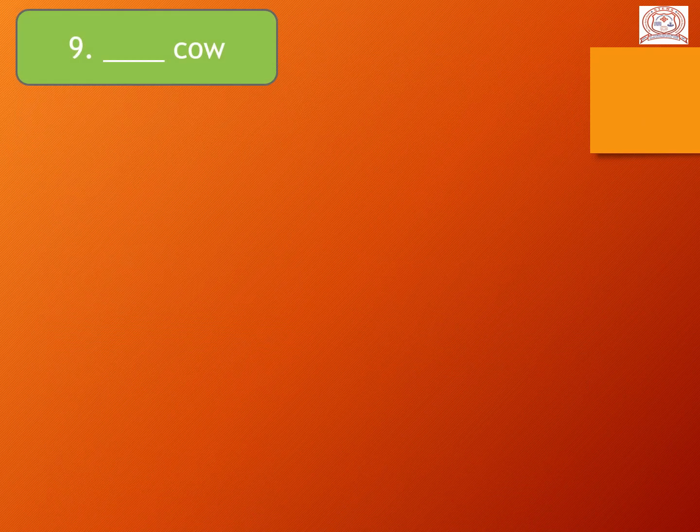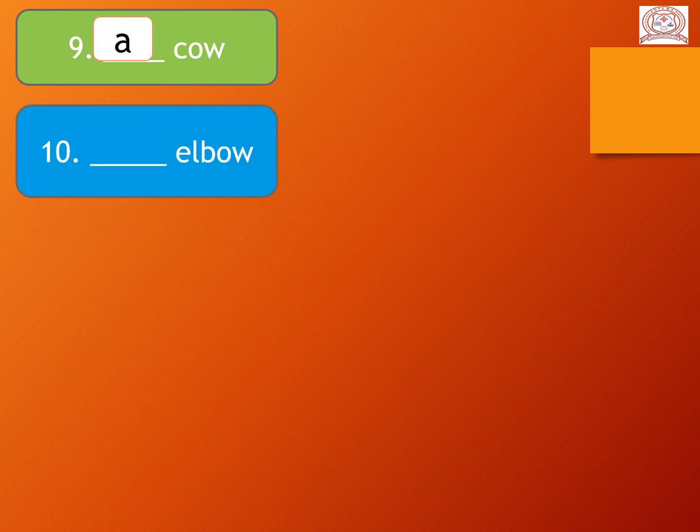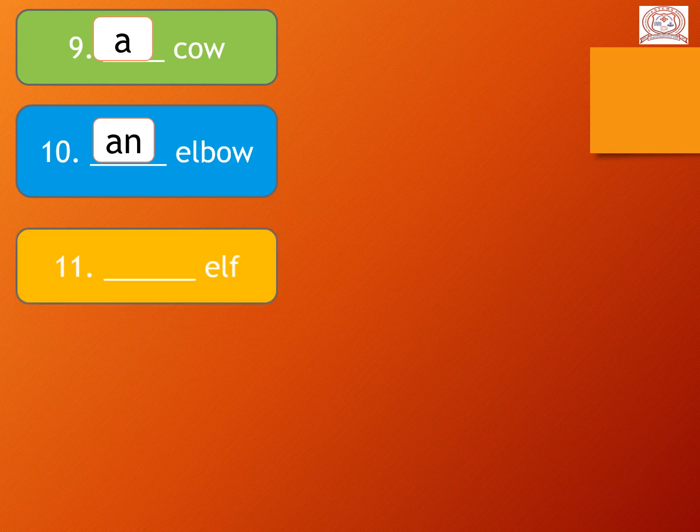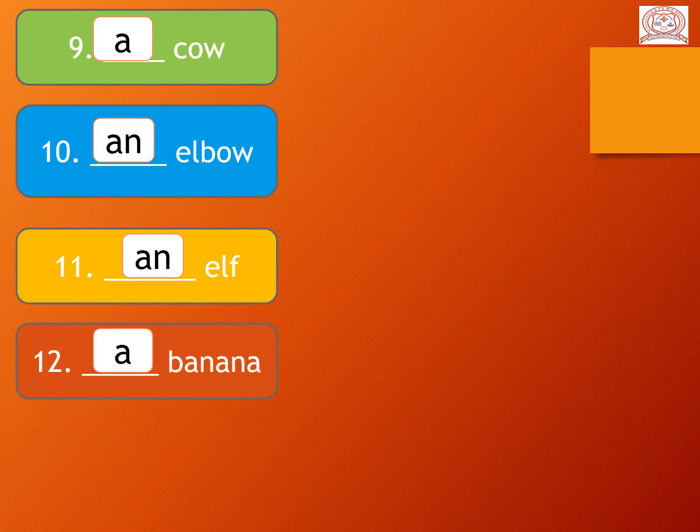9, number, dash cow. So a cow. 10, dash elbow. So E is the vowel sound. So A and N. 11, dash if. E is a consonant sound, na? No, it's a vowel sound. So we use here A and N. 12, dash banana. So here we use a banana.